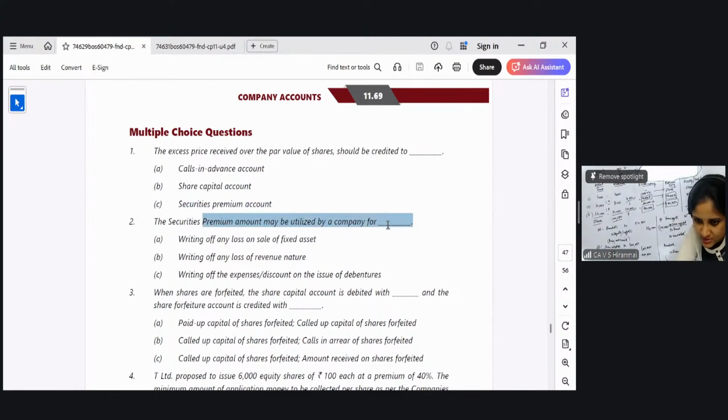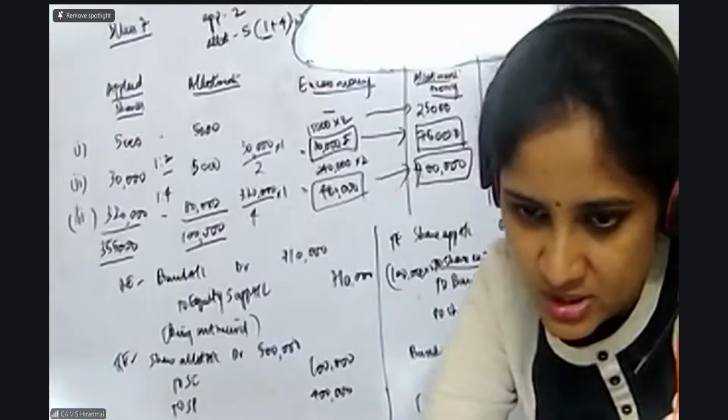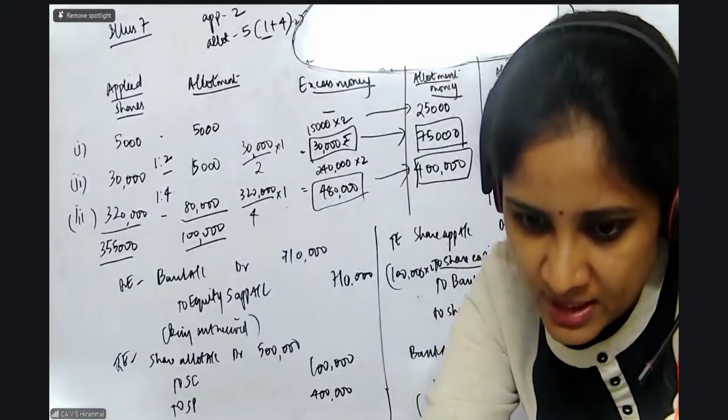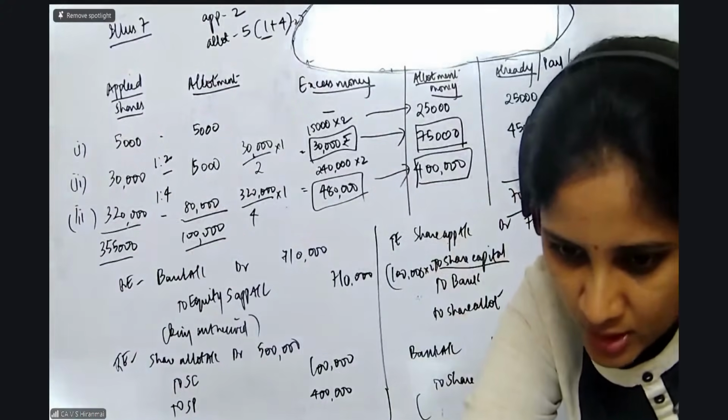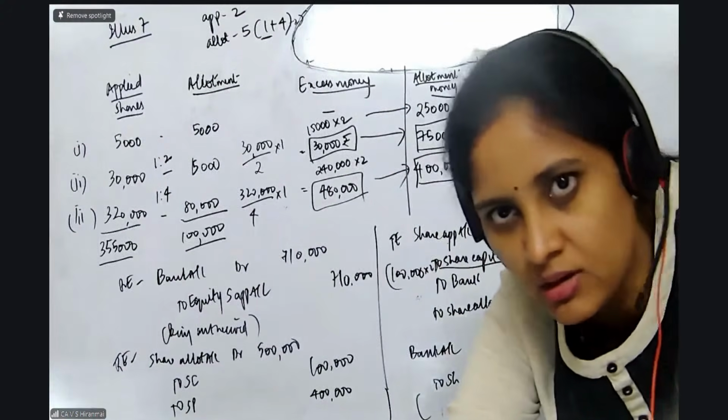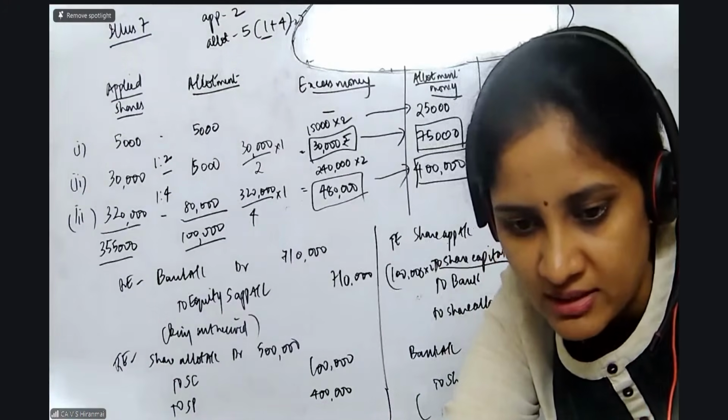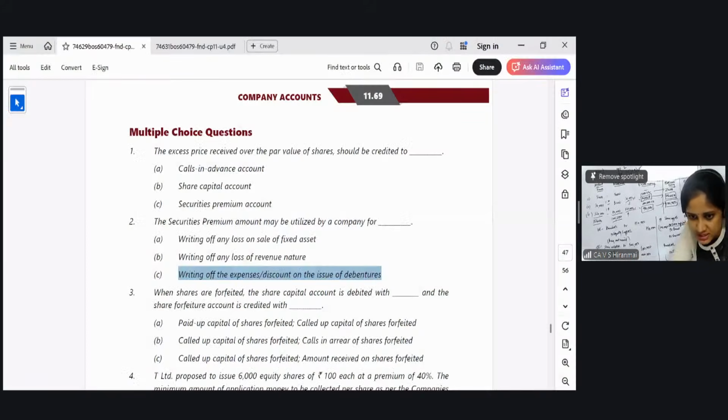The securities premium may be utilized by a company for writing off loss on sale of fixed asset, writing off revenue loss, writing off expenses or discount on the issue of debentures. You people tell me what will come. Yes, option C will be coming here because you cannot use it for any loss on the sale or for any other revenue loss. You can only use it as per Section 52, out of the 5 conditions, this condition is there. So it is C.